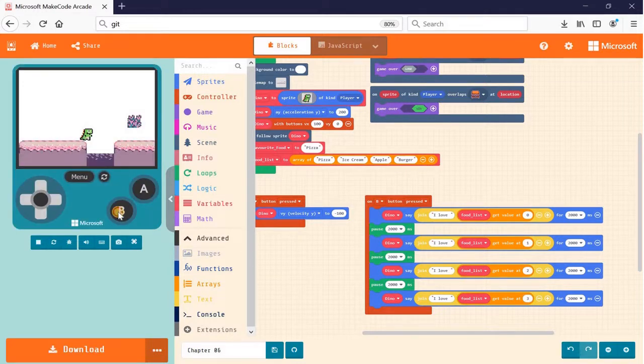Okay, let me hit B. I love pizza. I love ice cream as well. And then I love apple. And finally, I love burger. Okay, so that's how we can retrieve the value from the array.